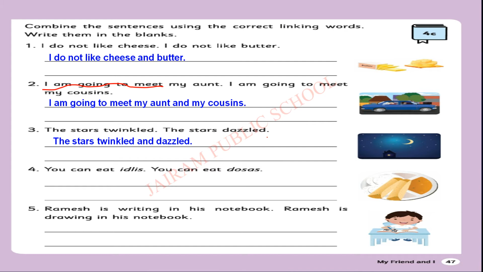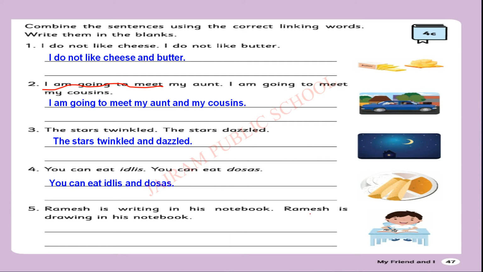Let's move to the next sentence. The stars twinkled. The stars dazzled. The same way: stars twinkled and dazzled. I can eat idlis, you can eat dosa. So you can eat idli and dosa, both also you can eat, no issue. So I have written "and". No problem with combining these two.